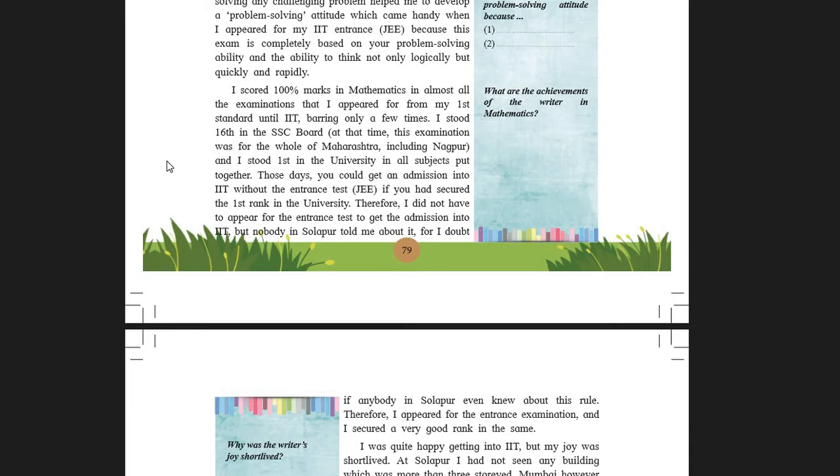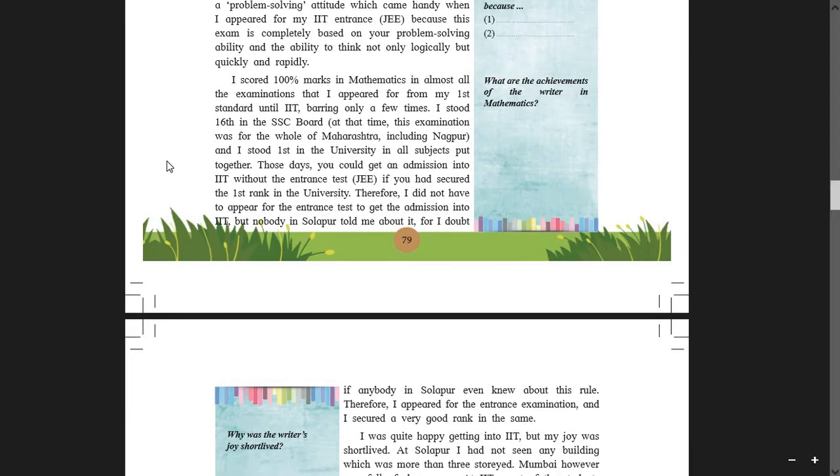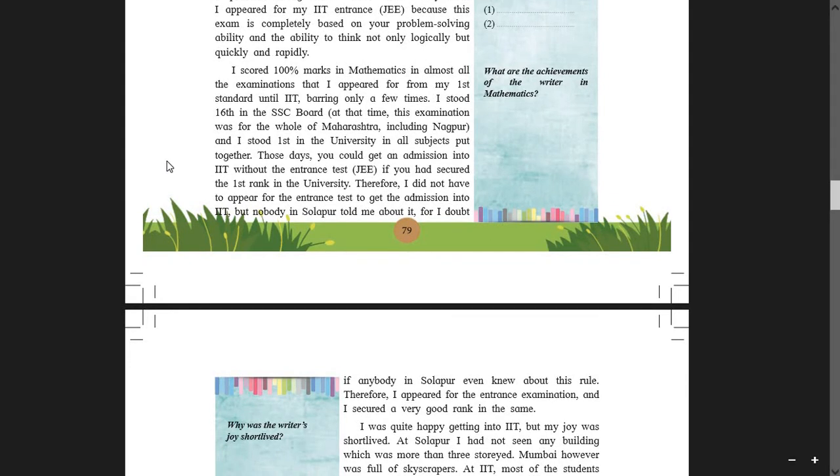But these days, getting admission has become a very big task. You have to get through the entrance exams, for example JEE and all that, and these exams are very challenging. Okay. If you had secured the first rank in the university, therefore, I did not have to appear for this entrance test to get admission into IIT.